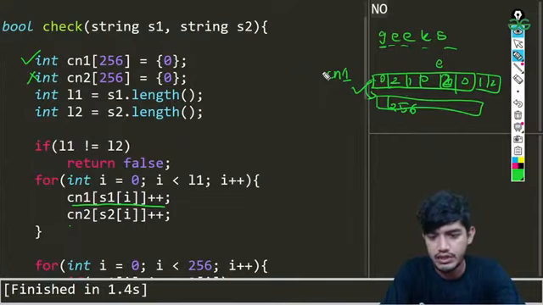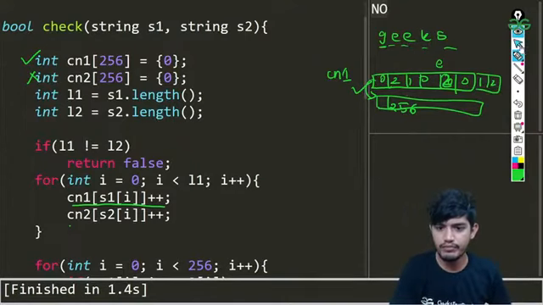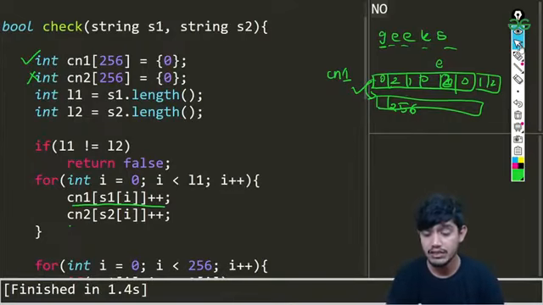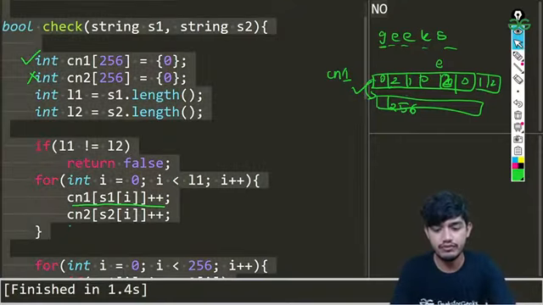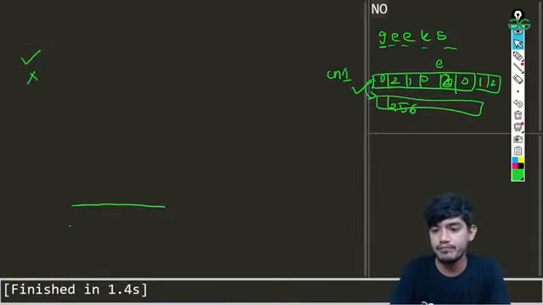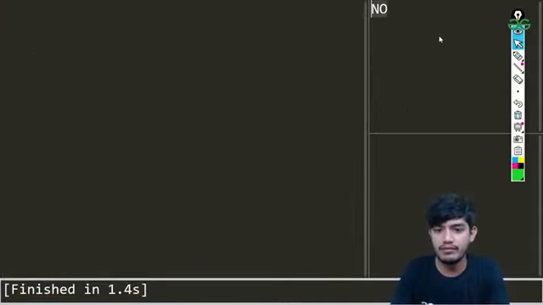So let's continue. Now what we are going to be doing is solving another problem for today, that is removing duplicates from a string. So that's what we are going to be doing. Let me just remove all this stuff, let me remove this, and let me explain the problem here.